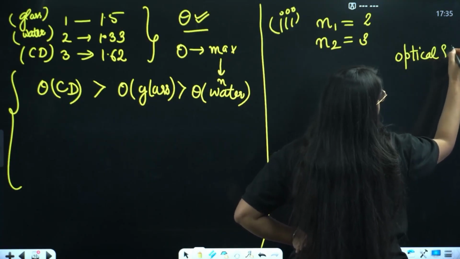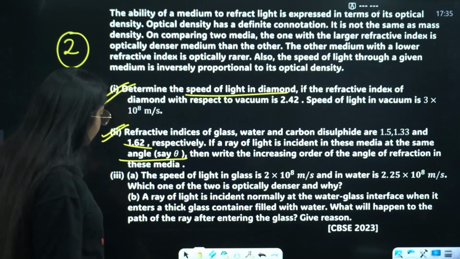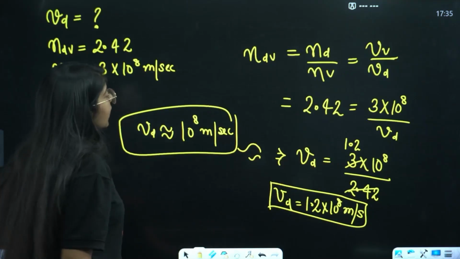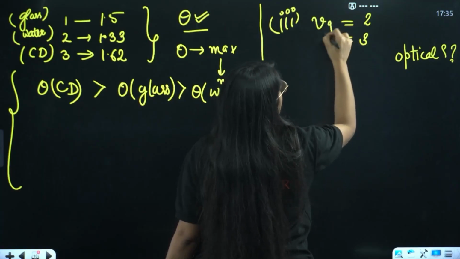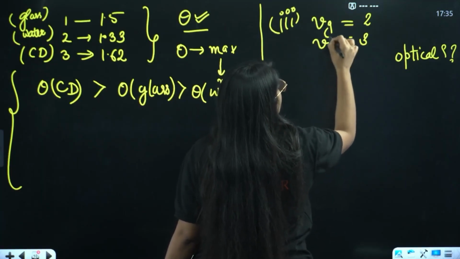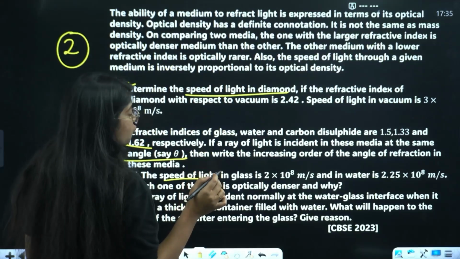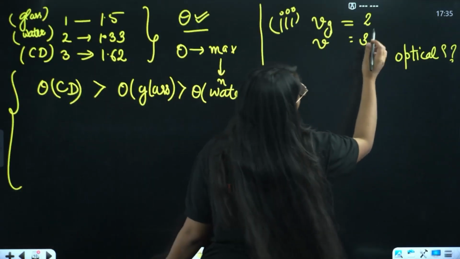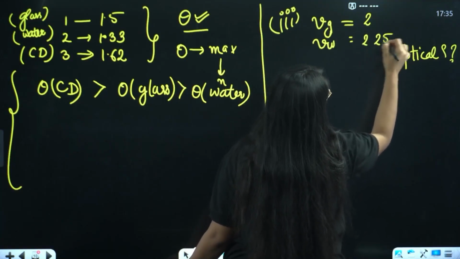Wait, I think we are given the speed of light. So, speed of light in glass is 2 and in water it is 2.25, right?